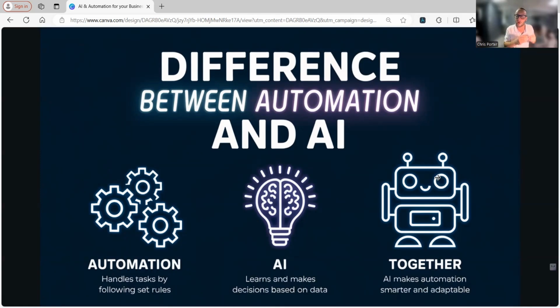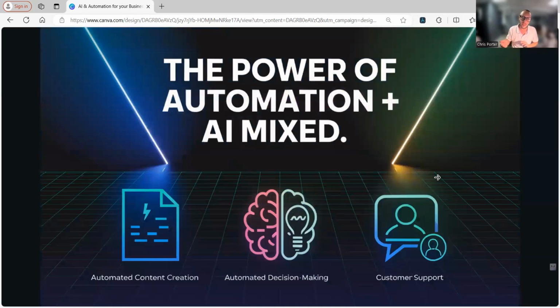So no more do you have to set up those data variables with your automation. You don't have to have that database full of what you're trying to plug into these automations, or when you have it try to fill out a form. AI can think. When we plug AI models into automation, your automation then has a super brain that can think, it can analyze, and it can get tasks done at a human-like response and at the level of a human, okay? So, the power of automation mixed with AI, okay?